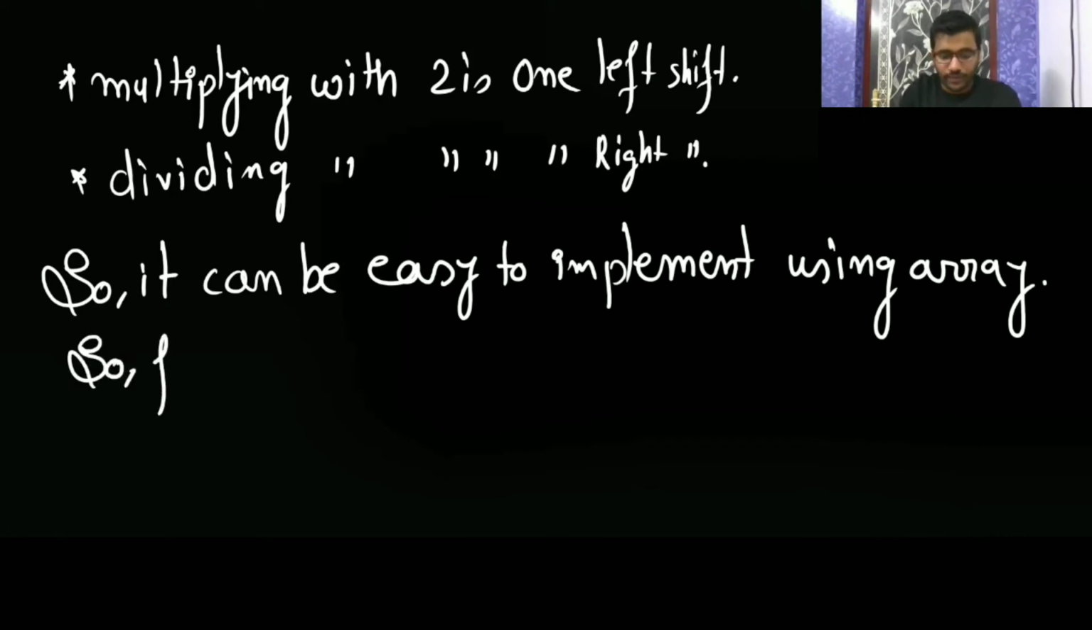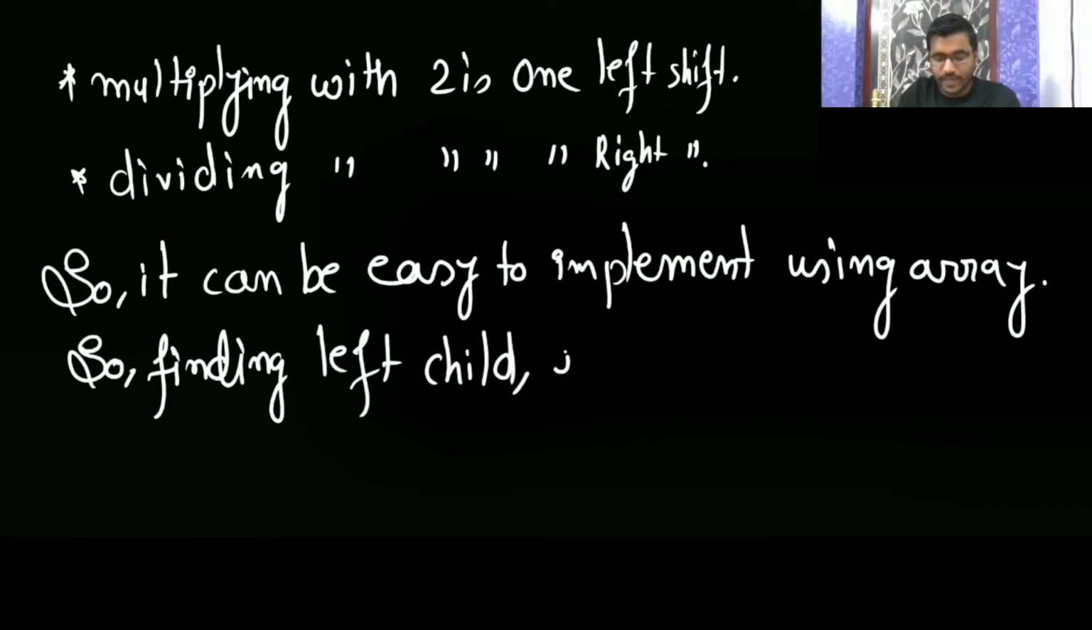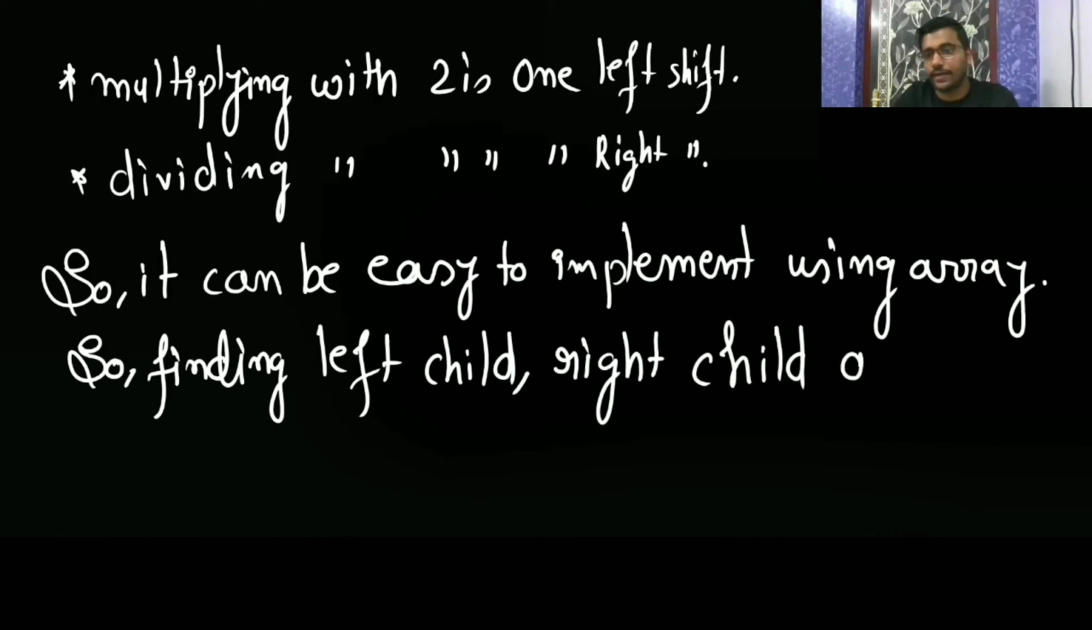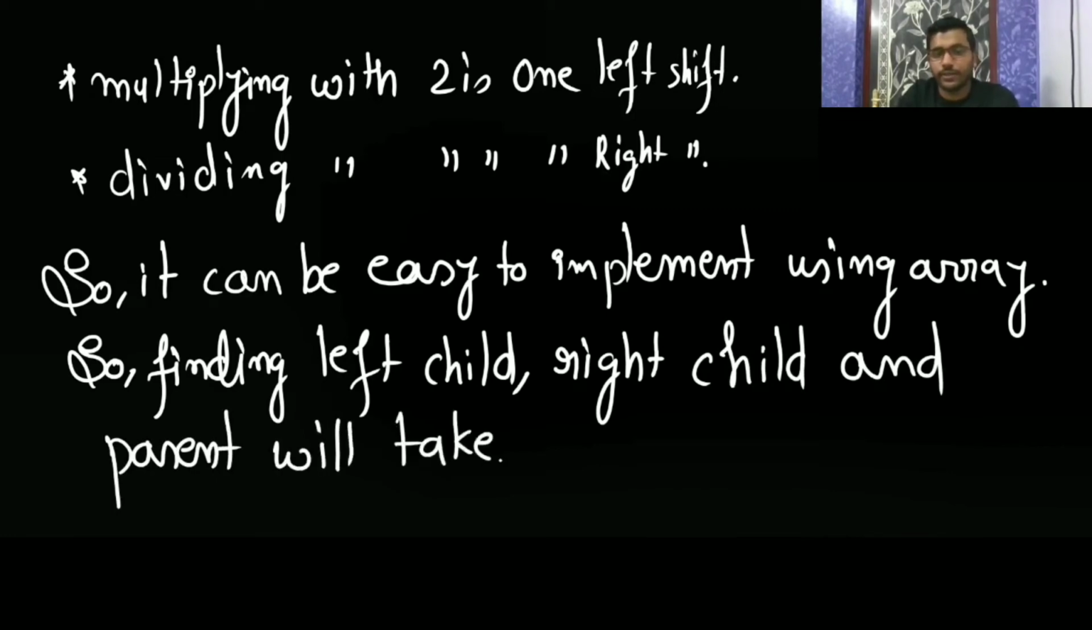So finding left child, right child, and parent will take less time. Okay. So this you can write.